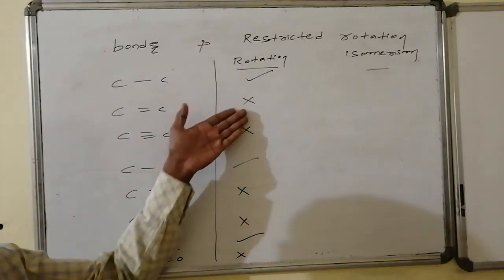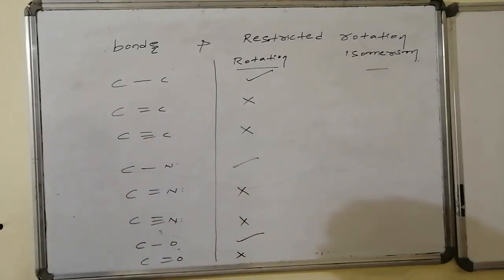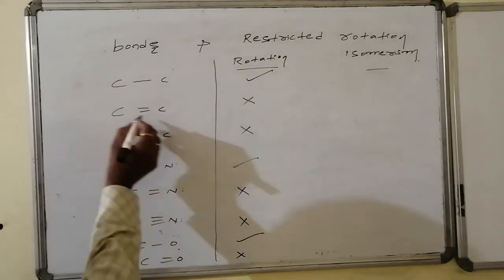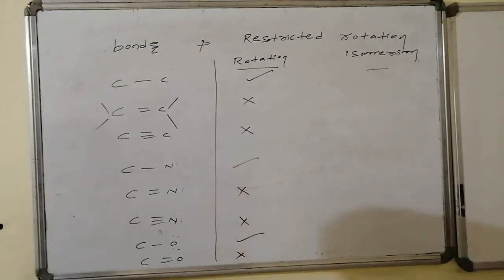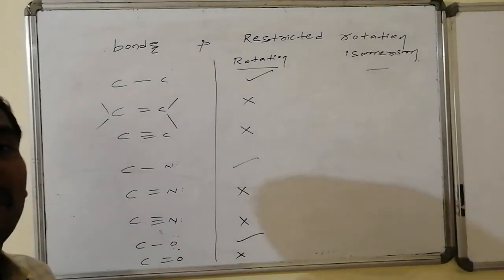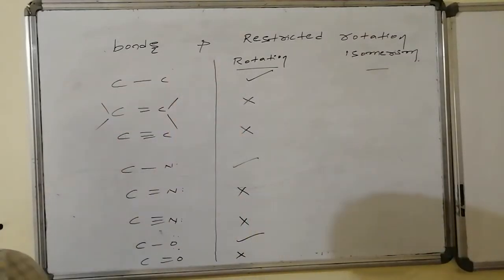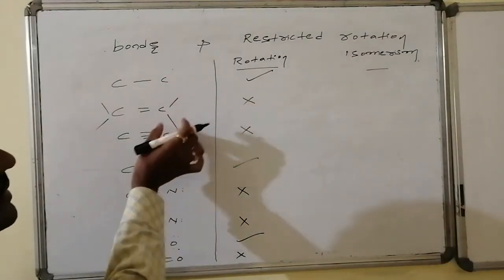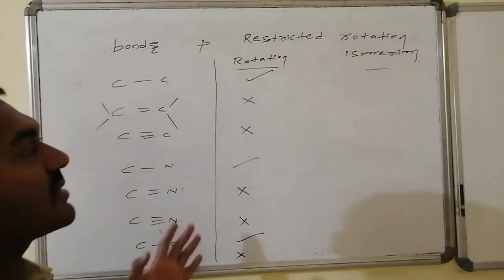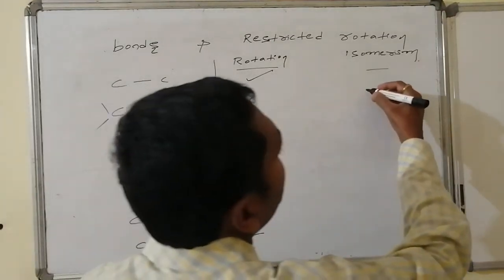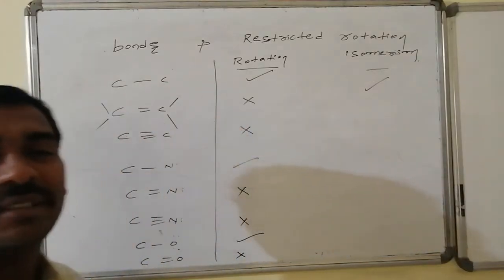Yes, restriction is present here, and with nitrogen and oxygen also you will find the restriction. Whereas on carbon, the remaining two valencies are present. I can adjust those two valencies in different manners: this valency may be written here, or this valency may be written here. It has restricted rotation. Due to this, compound 1 will be different from compound 2, hence it can show geometrical isomerism.